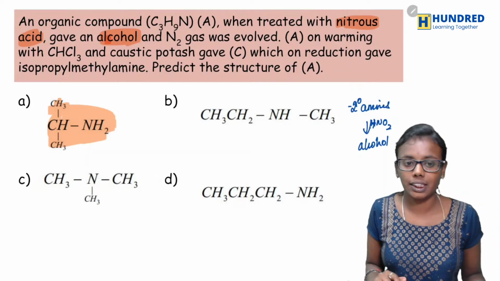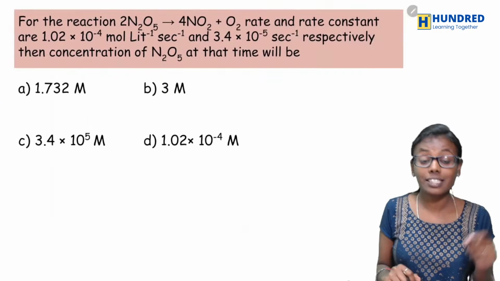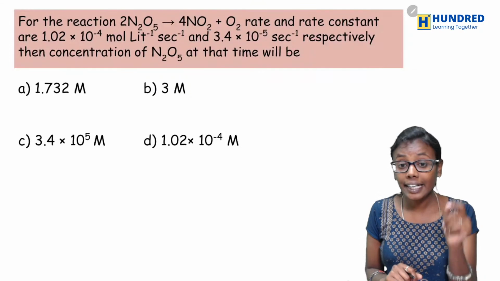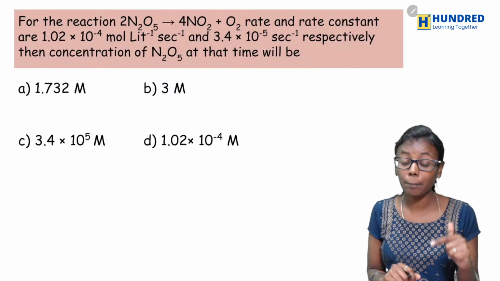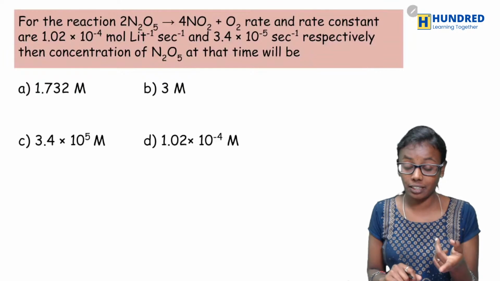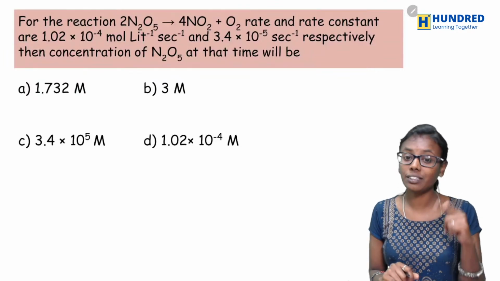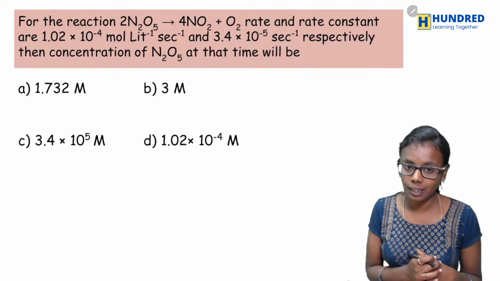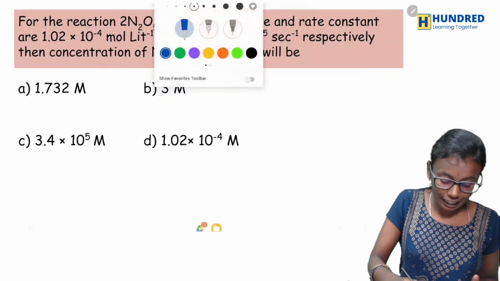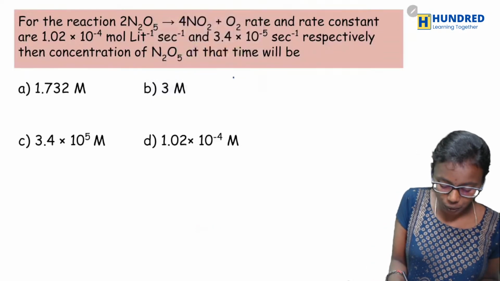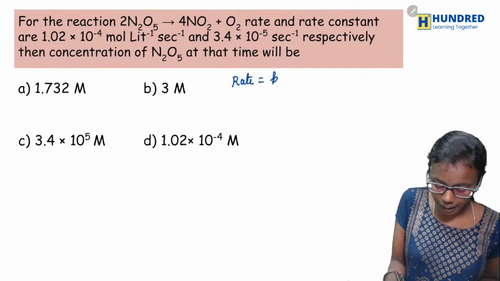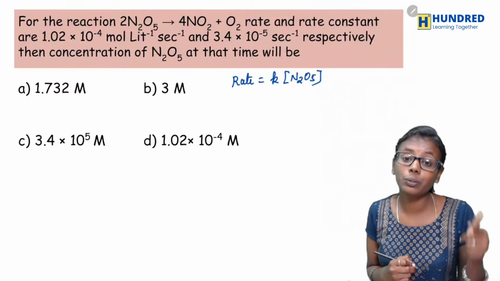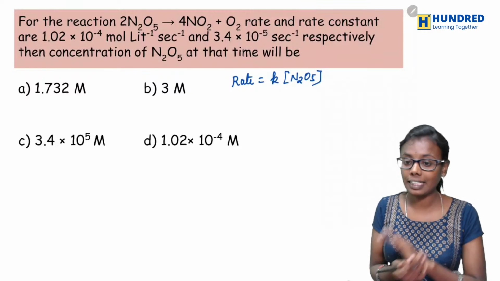Next question is, for the reaction 2N2O5 gives 4NO2 plus O2, the rate and rate constant are 1.02 into 10 power minus 4 mole per liter per second and 3.4 into 10 power minus 5 per second. What would be the concentration of N2O5 at that time? We can write the rate equation: rate is equal to K into concentration of N2O5. They have given you the rate and rate constant. Just substitute and you will get the answer.